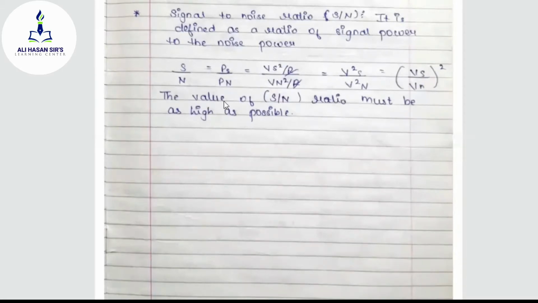So the value of signal to noise ratio is Vs by Vn the whole square. Vs is the voltage of the signal, Vn is the voltage of the noise, the whole square.